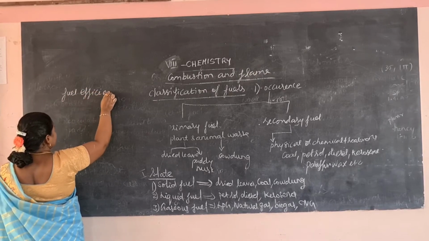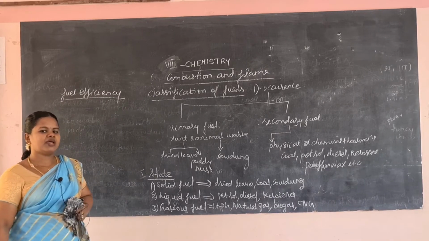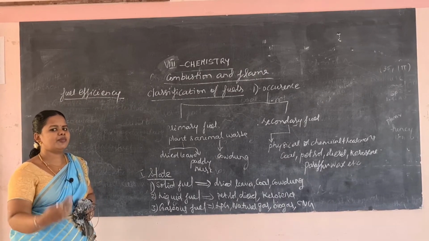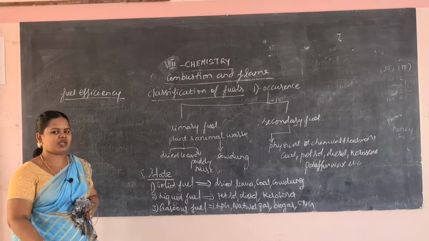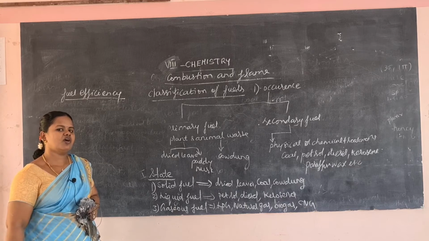Good fuel is calculated using fuel efficiency. Fuel efficiency is calculated by the production of a large amount of heat. A good fuel is one which gives more amount of heat, and that is known as the fuel efficiency.